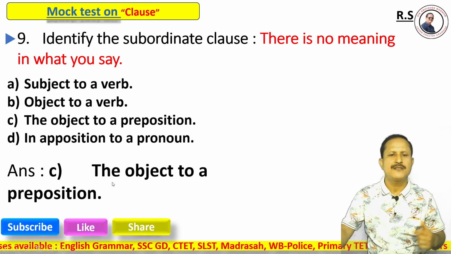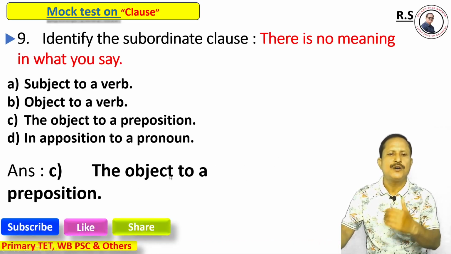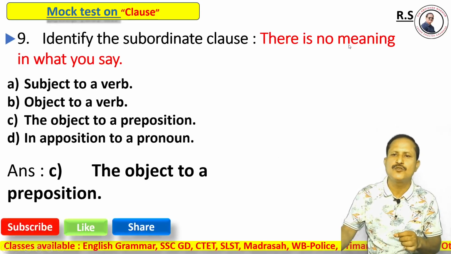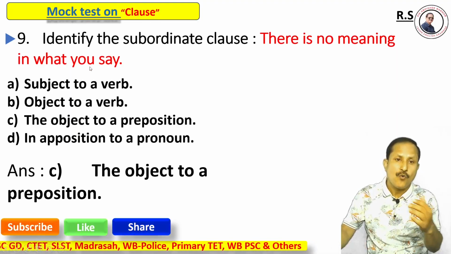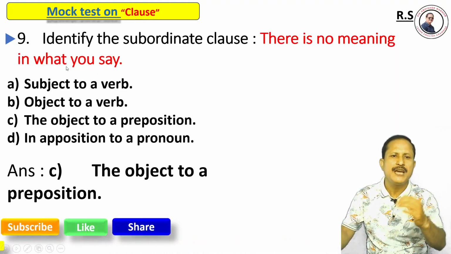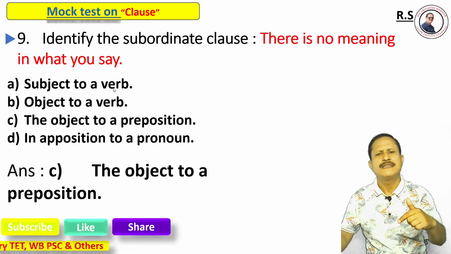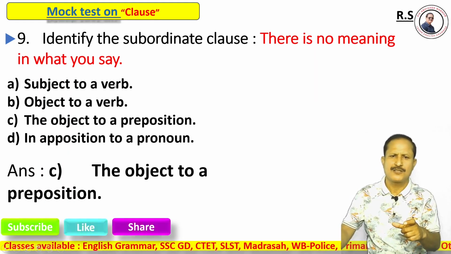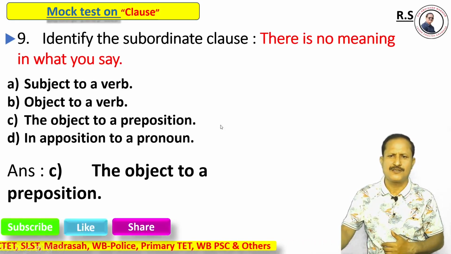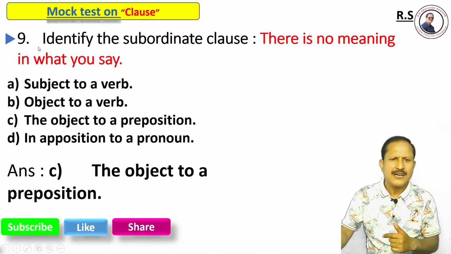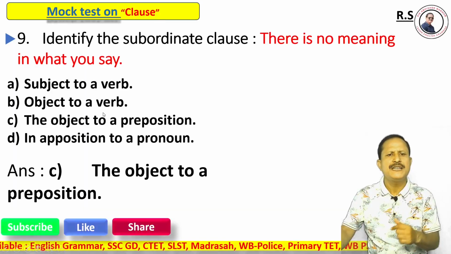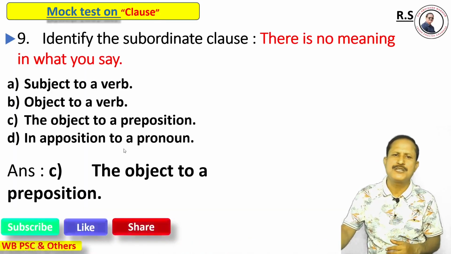Right answer is option C, the object to a preposition. Here, in "there is no meaning in what you say," "what you say" is the subordinate clause. Sorry, this is a noun clause, the object of the preposition "in." So this is the object of a preposition.